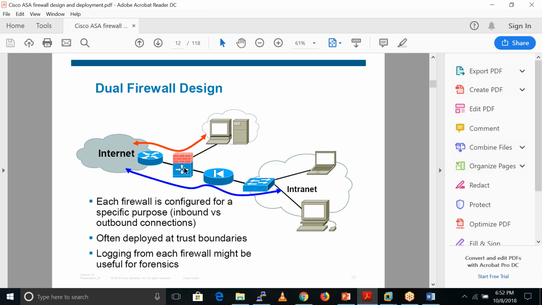Sometimes if this firewall is not able to detect attacks, or not able to inspect the traffic in a good way, in that case we put one more firewall. So that firewall must detect, and it provides dual security. Generally in a banking environment, they put around 4 or 5 firewalls in line.